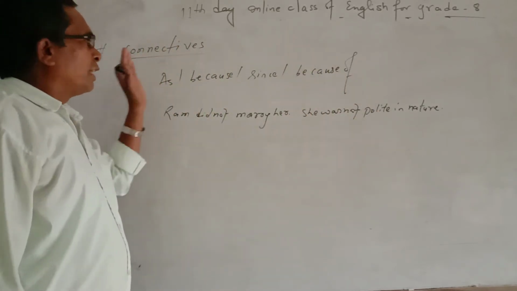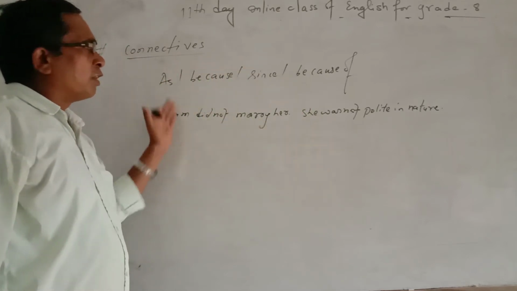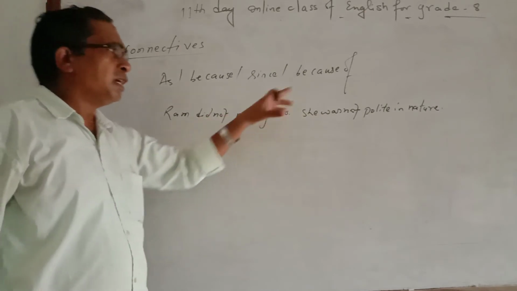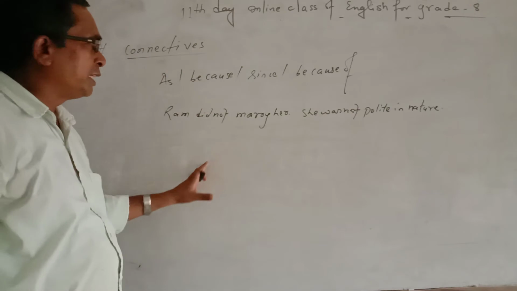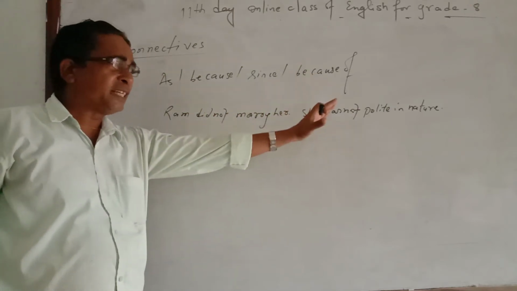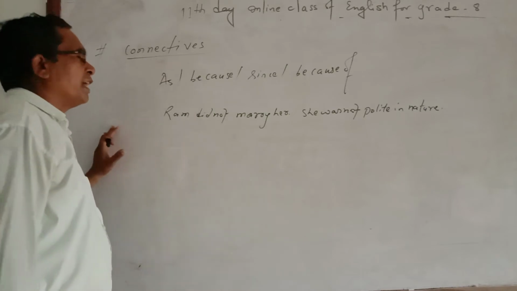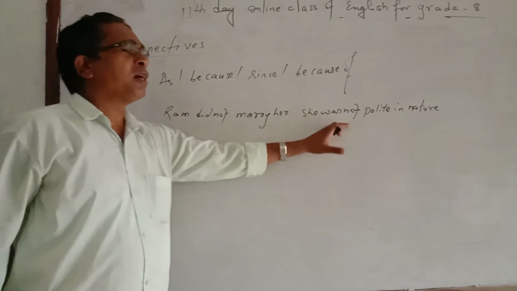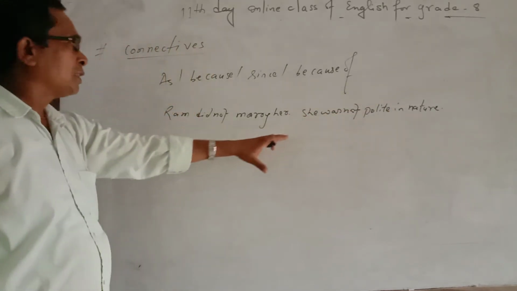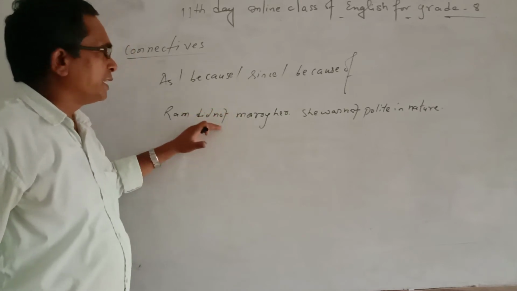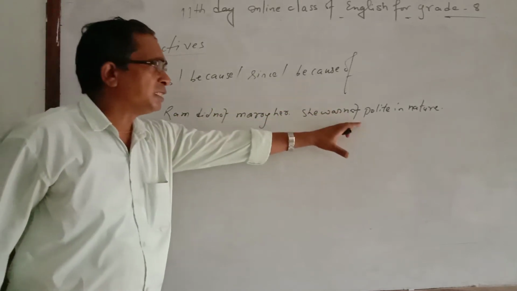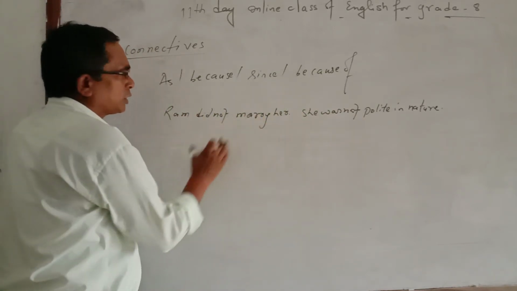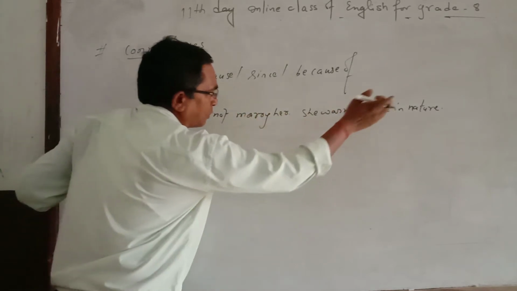Secondly, you watch whether both are negative or both are positive or one is negative and the next is positive. As you watch, Ram did not, this is negative. Similarly, she was not, this is also negative. And as I told you, if statement and reason both are negative, then you can use since instead of as or because. So the final answer will be Ram did not marry her since she was not polite in nature. But if Ram did not marry her, this sentence, you find positive and the second one is negative, at that time you can use as or because.